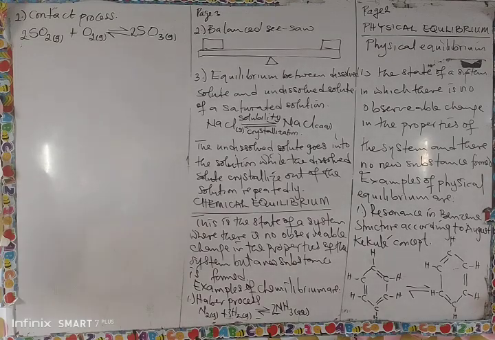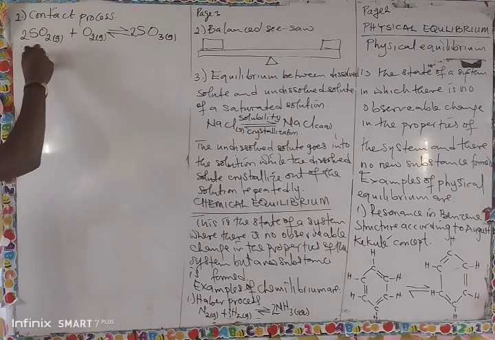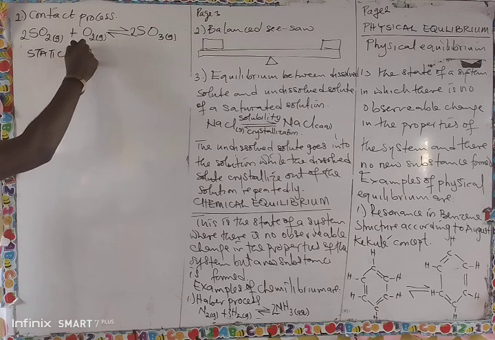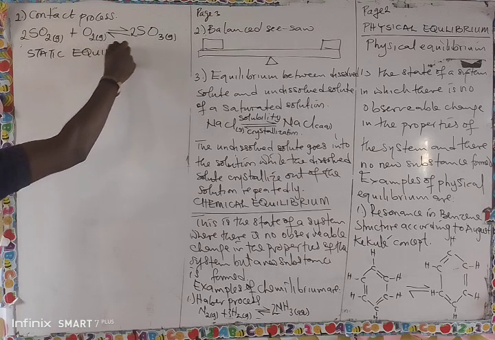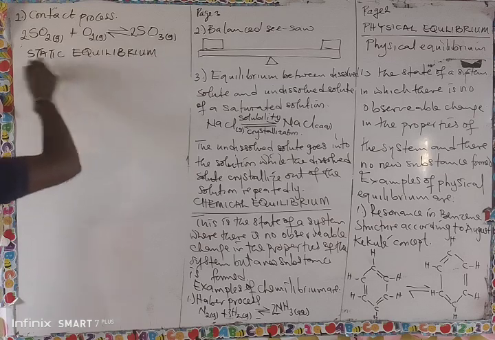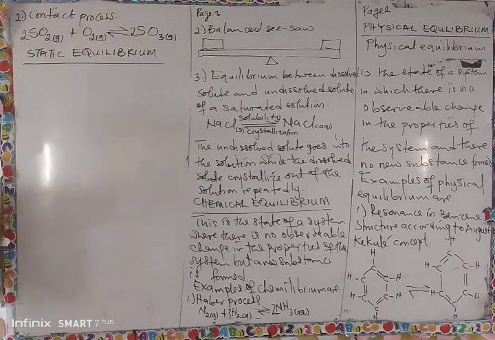Now let's look at static equilibrium. When you say something is static, it's not moving.